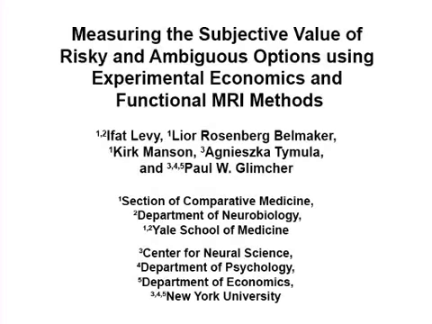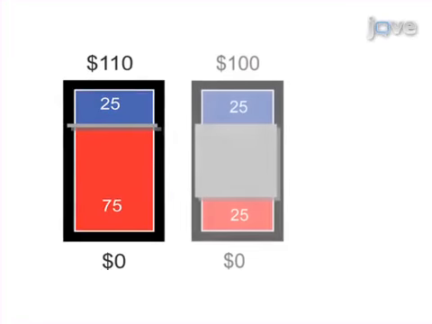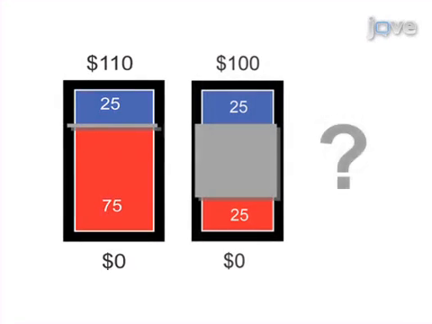The overall goal of the following experiment is to examine the neural encoding of the subjective value of risky and ambiguous options using functional MRI. This is achieved by scanning participants while they make choices between risky and ambiguous lotteries, varying in amount, probability, and ambiguity level.